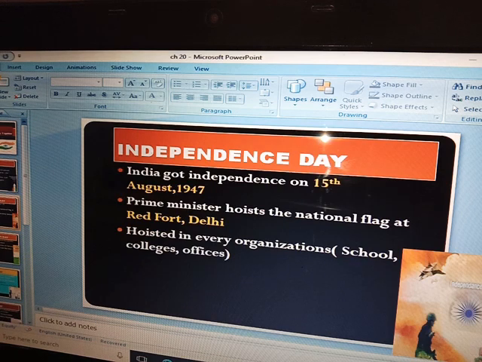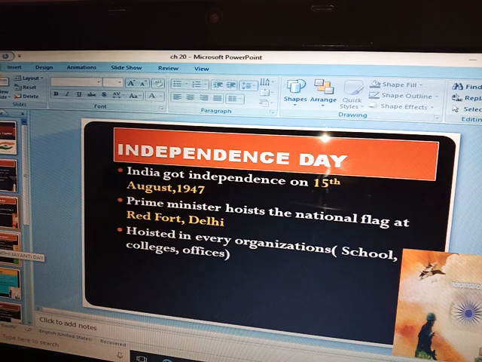And many of our soldiers also gave their sacrifices to get independence for our country. We also remember them, our soldiers, our many great leaders who fought for this day, and then later on we got independence. So this was your Independence Day.